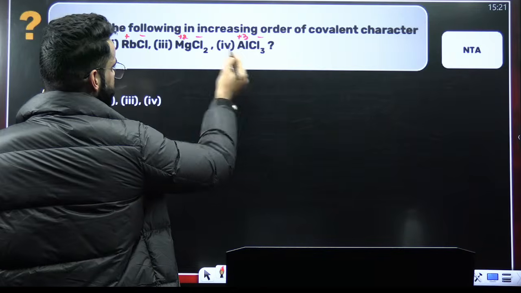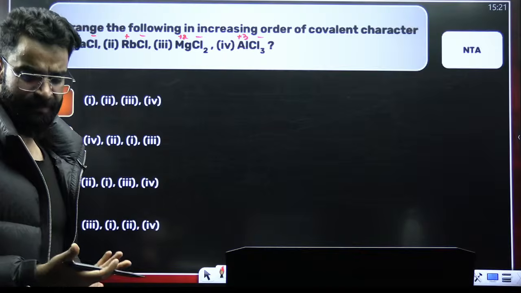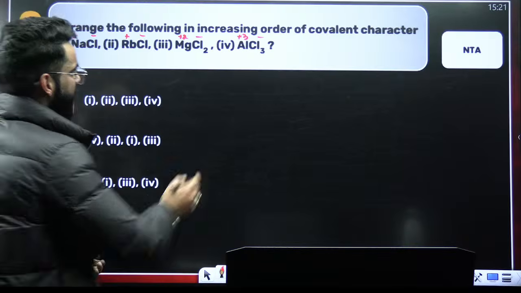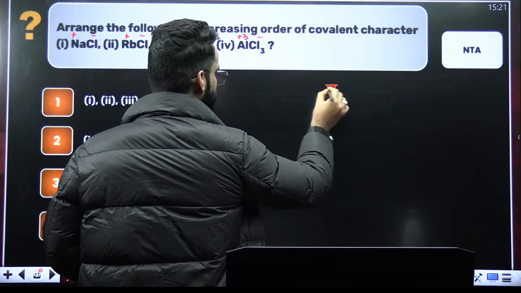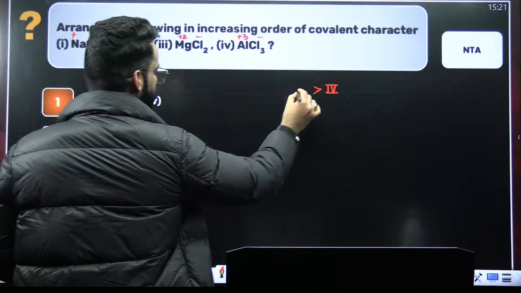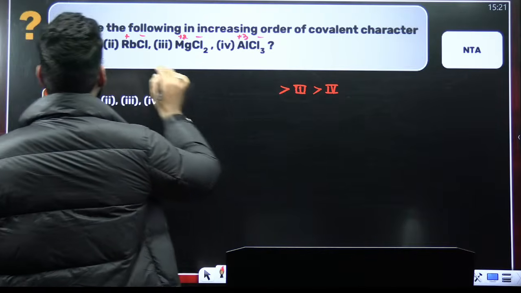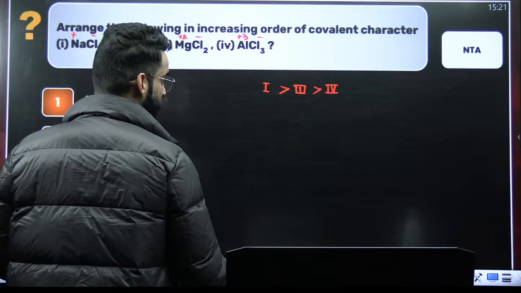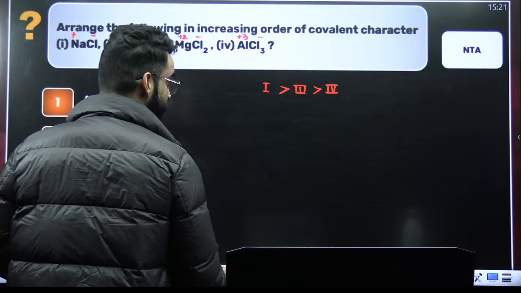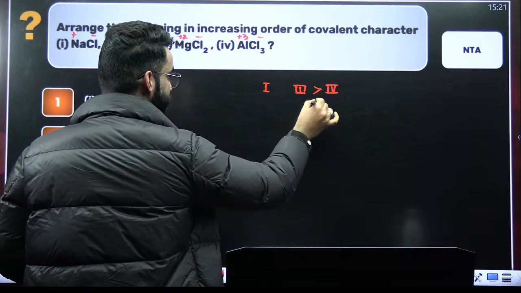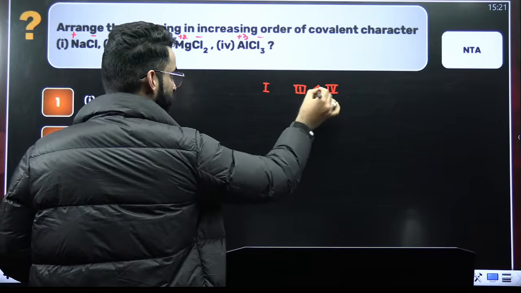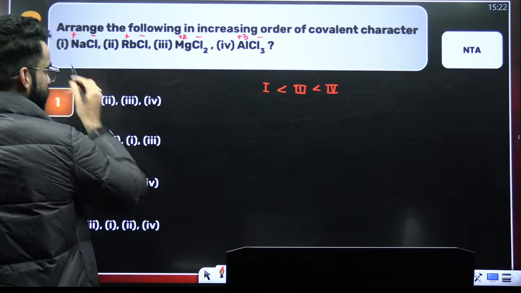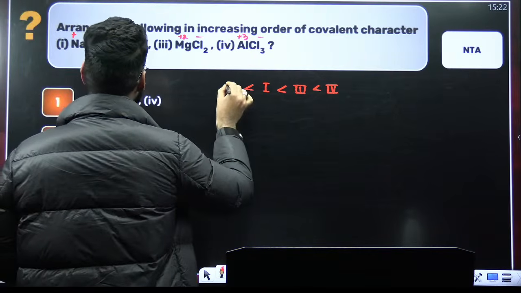More the charge on cation, more will be its polarizing power, and more the polarizing power of cation, more is the covalent character. I have to select the increasing order. So 4 will have maximum covalent character, followed by your third one. Now, among NaCl and RbCl, NaCl will have more. I think I wrote the reverse order. So basically 4 is your maximum covalent, followed by third. Now, among NaCl and RbCl, first one will have more covalent character than that of your second one.